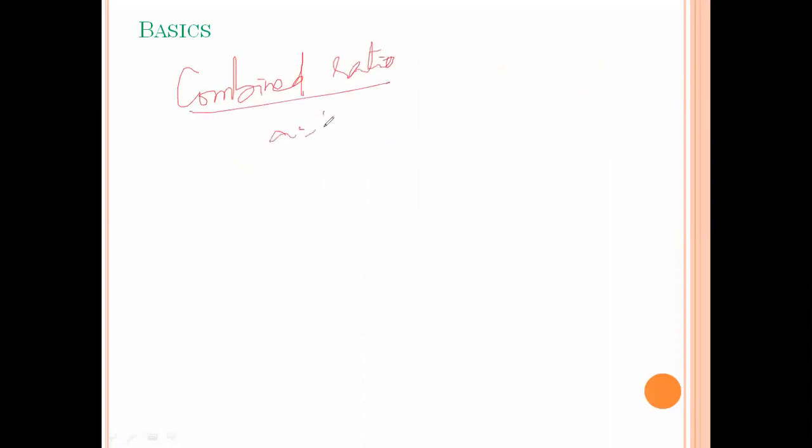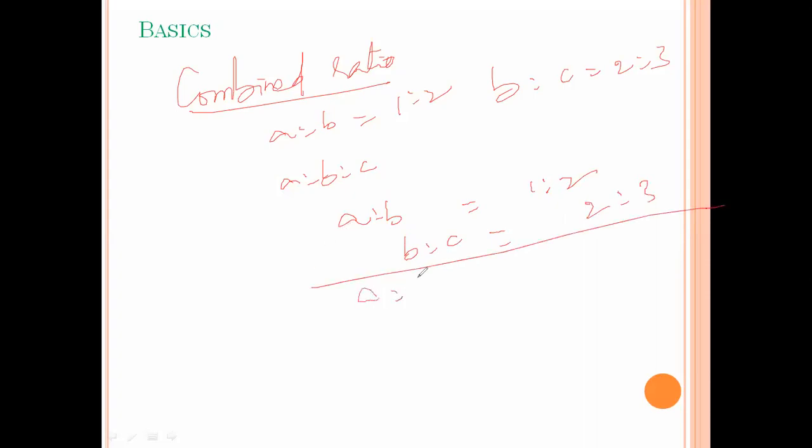Now A is to B equal to 1 is to 2. B is to C value is given as 2 is to 3. Suppose you want to find A is to B is to C. This is the combined ratio. How to find this one in a certain way? Here A is to B equal to 1 is to 2. Under B you write the B value, and for B is to C also write the B value under B. Now this value is A is to B is to C. Now cross straight: 1 into 2, 2. 2 into 2, 4. 2 into 3, 6.